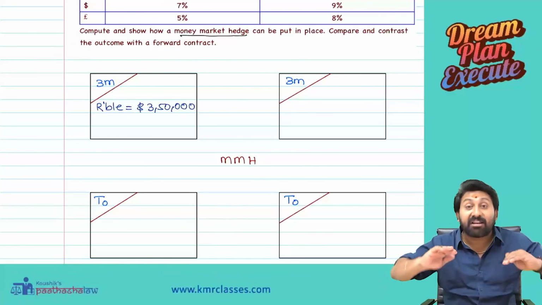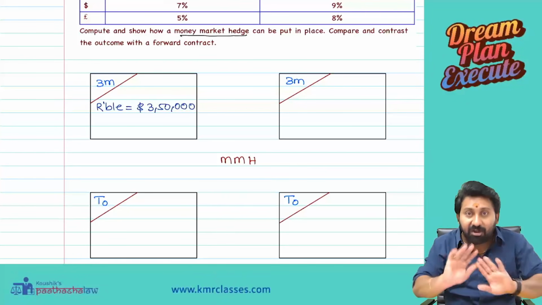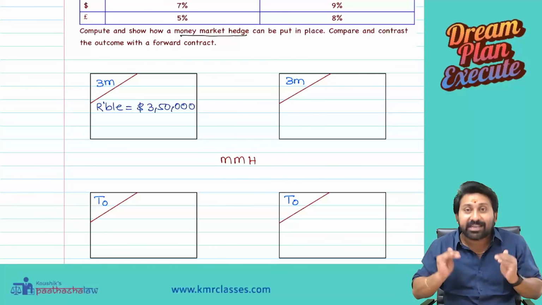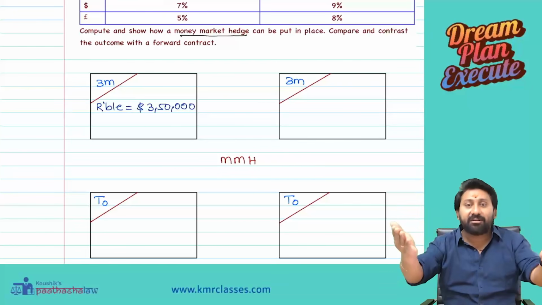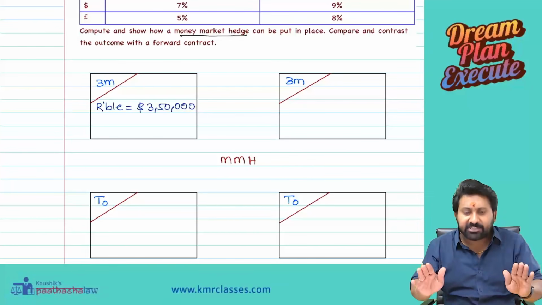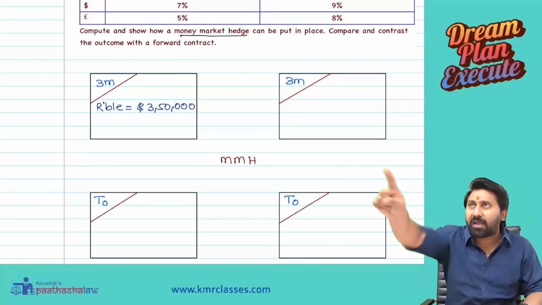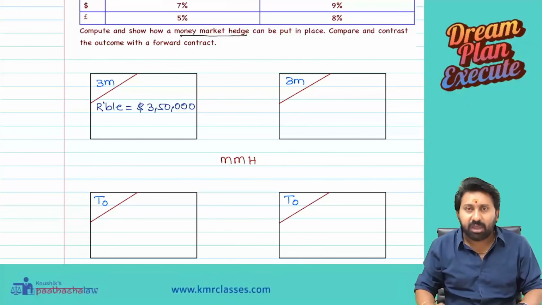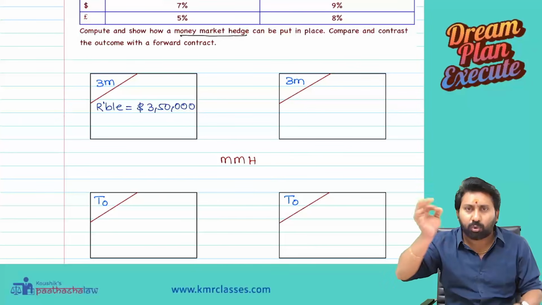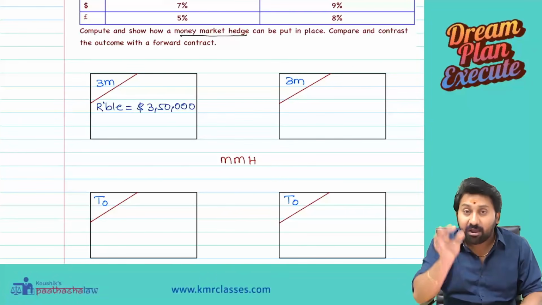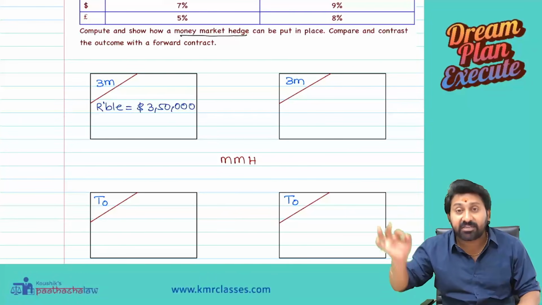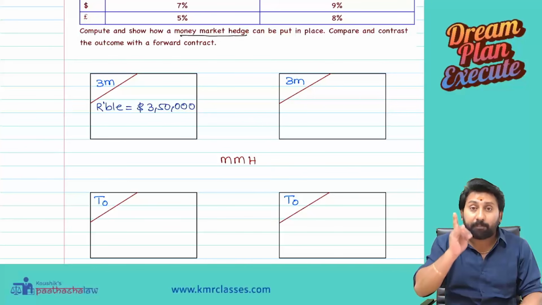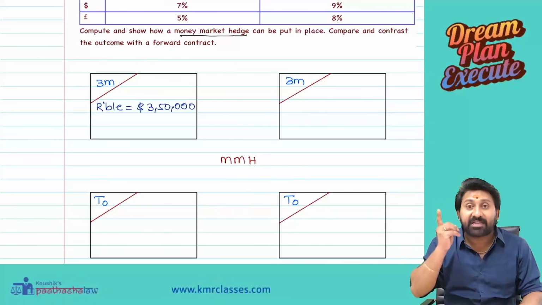Those actions will react in future. We are not going to do anything in future. Today's actions are going to react in future. So every decision we will take today itself. What will happen in future? We will tell today itself. Everything happens at spot only in case of money market hedging strategy. This is one of the popular risk mitigation strategy.